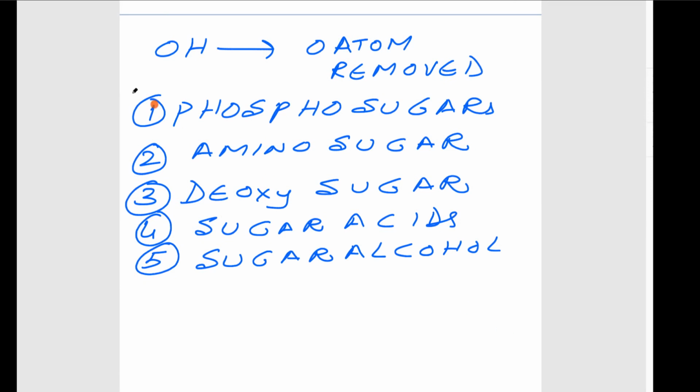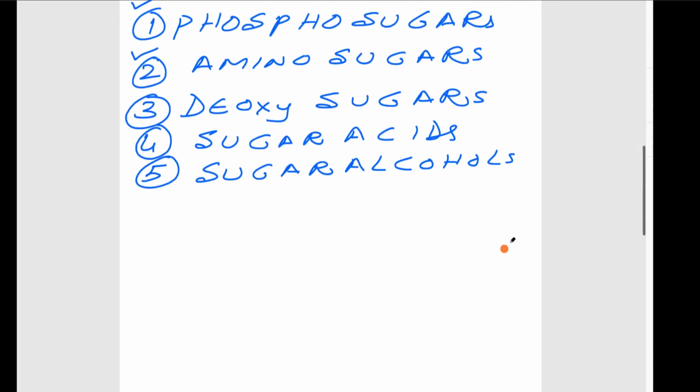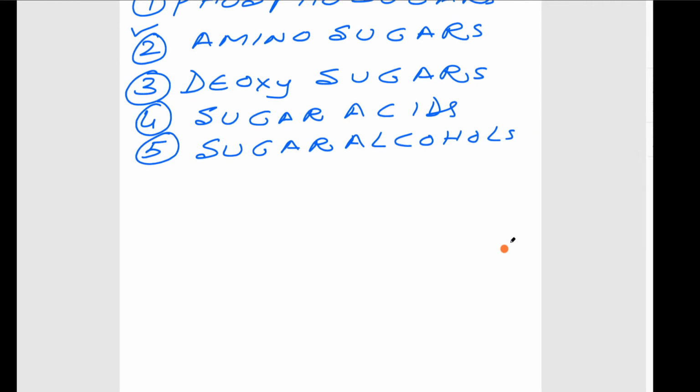In this session, we'll be taking up the phospho sugars and amino sugars. In the next session, we'll be taking up the deoxy sugars, sugar acids and sugar alcohols. So these are the various types of derivatives we'll be taking. The first one is phospho sugars.